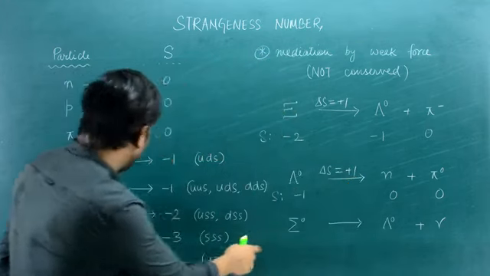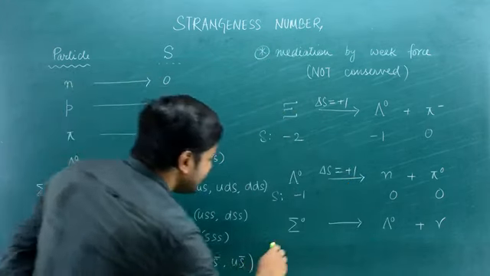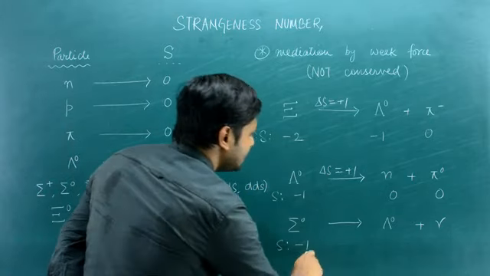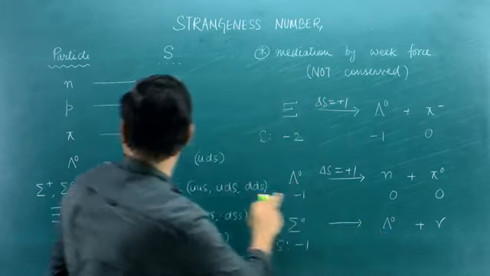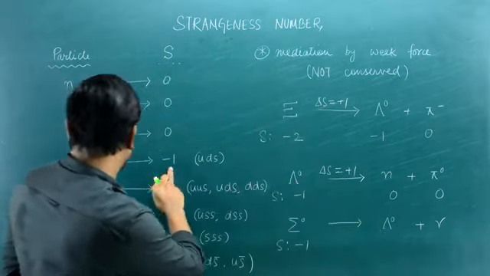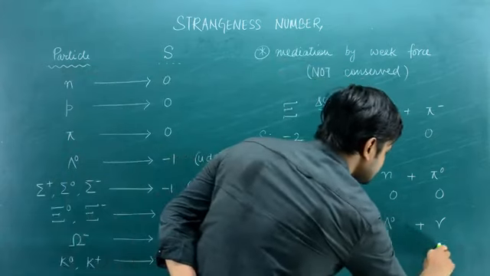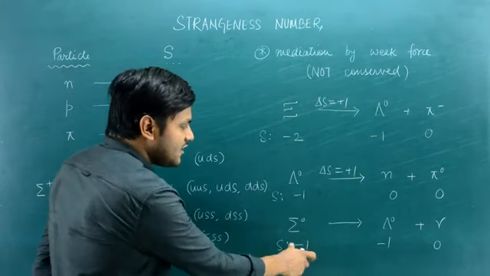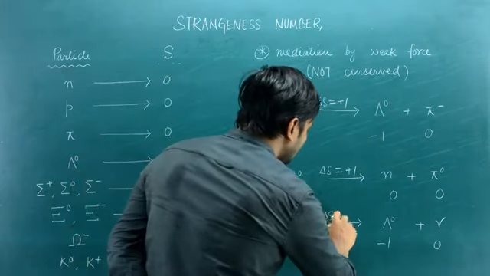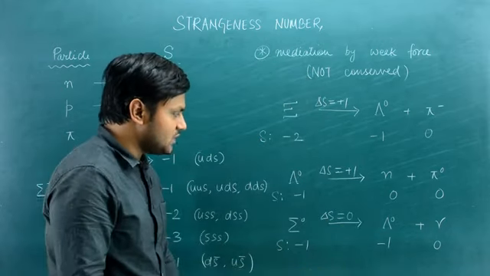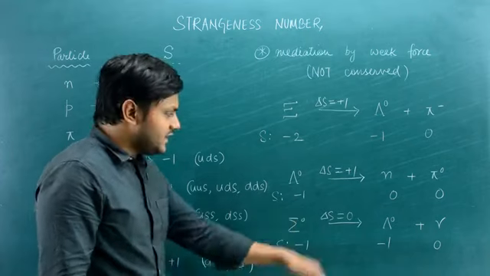In the last case, we have the sigma particle, which also has a strangeness number of -1. It becomes a lambda particle, which has a value of -1, and a gamma photon, which has a strangeness number of 0. In this case, however, the strangeness number did not undergo any change. So there is a change of 0. Left hand side -1, right hand side also -1.